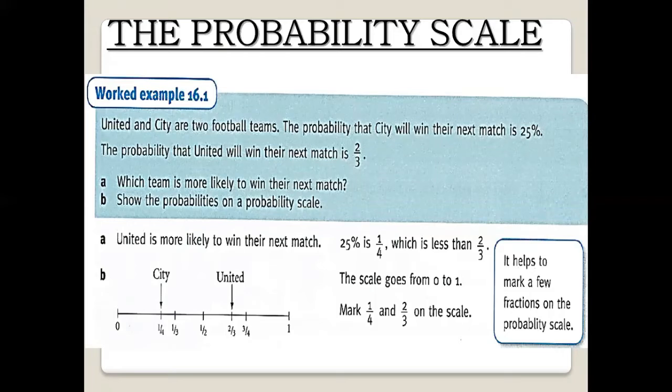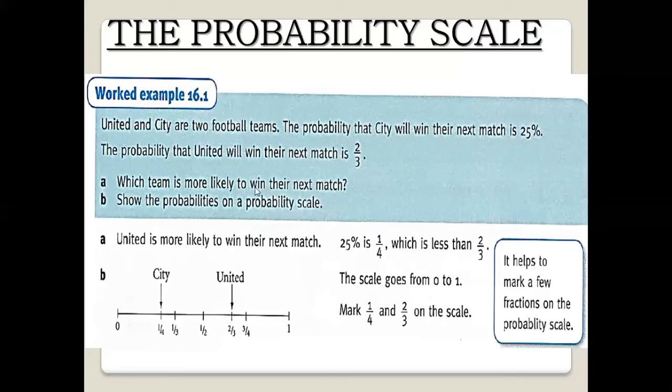What is a probability scale? Now, question number one of the example: United and City are two football teams. The probability that City will win their next match is 25% chance, and the probability that United will win their next match is 2 by 3. As we know, 25% is equal to 1 by 4, and 2 by 3 is equal to 66.66%. So which team is more likely? Here I will tell you the most important things.